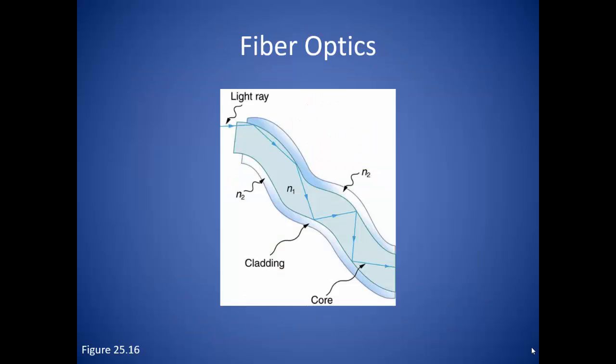Total internal reflection is the principle behind fiber optics. Basically, a bundle of thin, transparent fibers are grouped together in a cable. Waves in the form of visible light, infrared light, ultraviolet light, or microwaves can be transmitted through the fibers via total internal reflection. Essentially, the light travels down the fiber by glancing off the surface of the fibers. Even if the cable is bent, the critical angle will not be exceeded, so the light travels down the cable with very little loss.